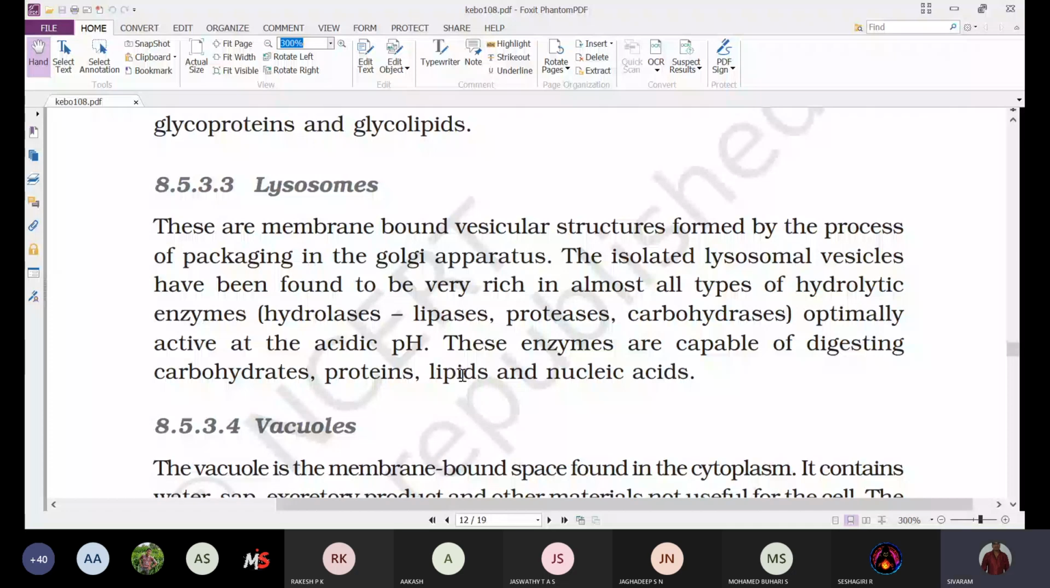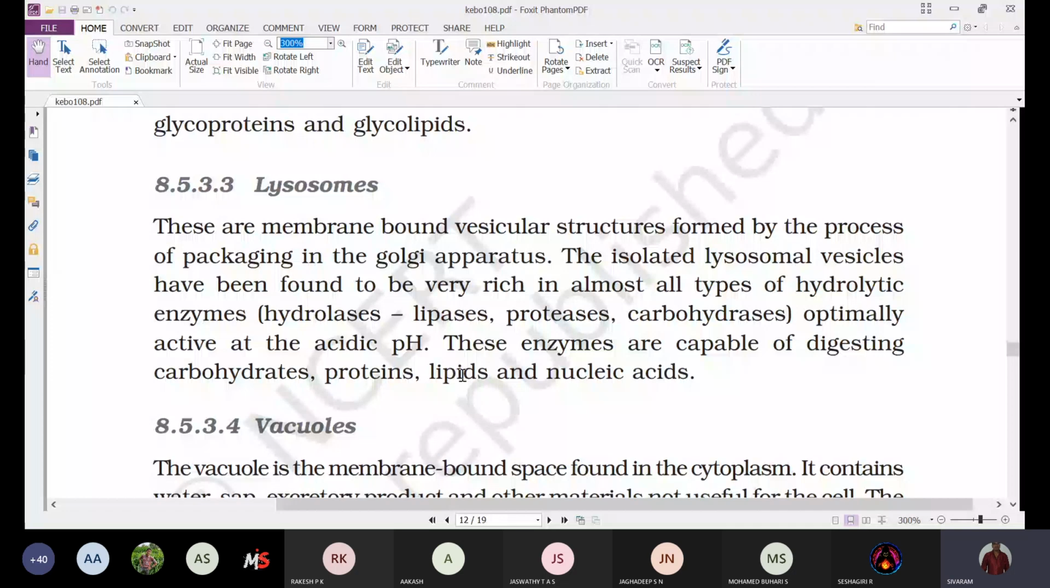What do these hydrolytic enzymes mean? They are commonly called hydrolases because they use water to break down complex molecules. That's why we call it hydrolysis. Examples are lipases, proteases and carbohydrases. That means all the digestive enzymes involved in the digestion of lipids, that is lipases, digestion of proteins, that is proteases, and digestion of carbohydrates, that is carbohydrases. They are optimally active at acidic pH.